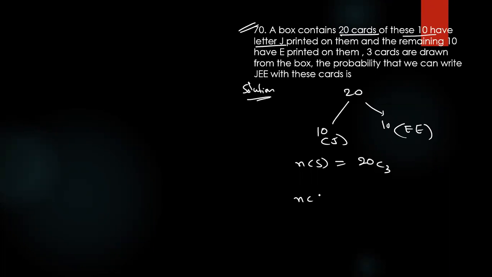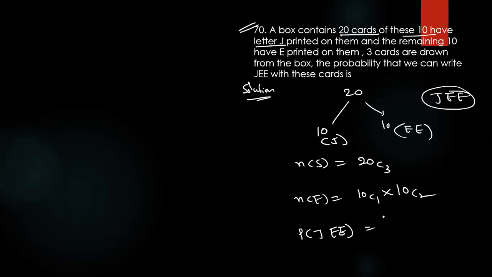So what are the favorable cases, anyone? I can choose only one J, because they're asking J is required. One J, how to choose? 10C1, into 2 letters E out of 10. That's all. Therefore, required probability is JE: 10C1 into 10C2 by 20C3. How much is coming? Simplify, that is the answer. So simplified, 15 by 38. Option is D. That's all.